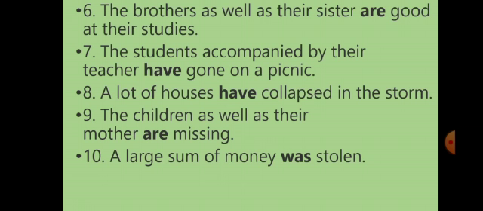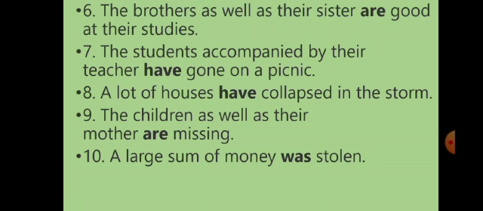So we use am, is, and s words with a singular subject. We also use has and was with a singular subject. And we use are, were, have with a plural subject and the base form of the verb.